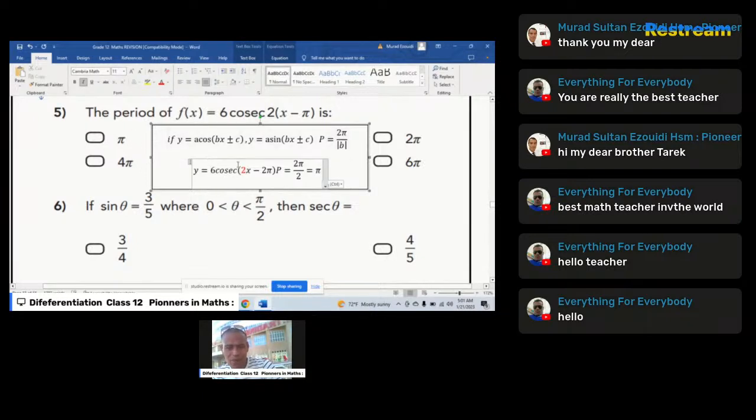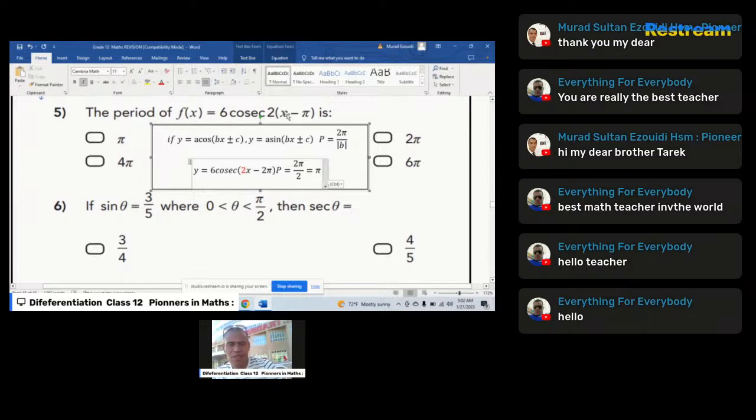If you want to add something, learners, for the maximum value of f of x, you should set 2 times x minus pi equals 0. Therefore 6 cosec of 0. So you are going to write x minus pi should be equal to pi over 2, because cosec is 1 over sine, and we can't find 1 over 0.